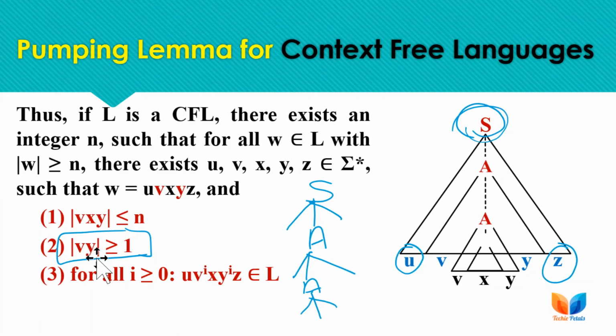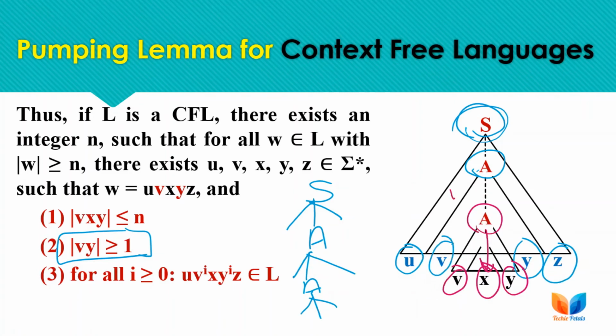So here we have A non-terminal that is iterating v and y. Again v and y are iterating here, and ultimately we are replacing or terminating A with the x substring.